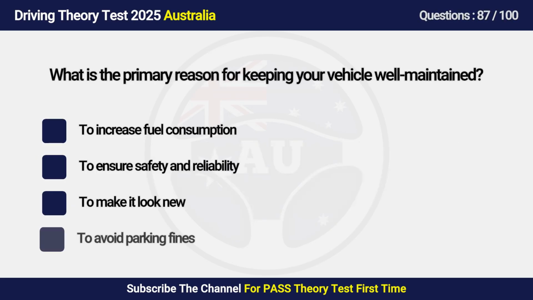Question 87. What is the primary reason for maintaining your vehicle? A. To increase fuel consumption. B. To ensure safety and reliability. C. To make it look new. D. To avoid parking fines.